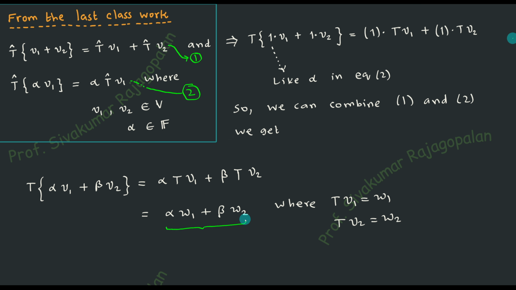This is called a combination because W1 means one element, not necessarily the first element. So W1 is one element in the vector space. W2 is another element in the same vector space. And these two elements are now combined. Combined means somehow combined, right? Some kind of plus is there, some multiplications are there. So somehow we have made a mathematical combination of W1 and W2. Such a combination we are going to give the name linear combination.